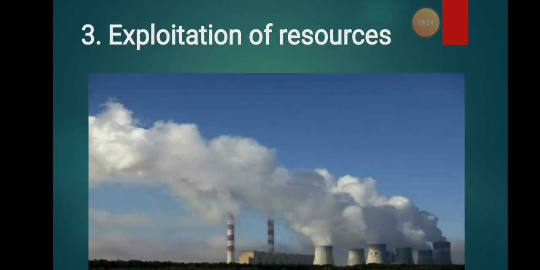Okay, the next is the exploitation of natural resources. Industries need to use resources, maybe natural raw materials or maybe man-made raw materials. For example, natural ones like iron ore, which is found in the land. And secondly, there are man-made resources, maybe sugar cane or cotton, which can be converted into another new thing.